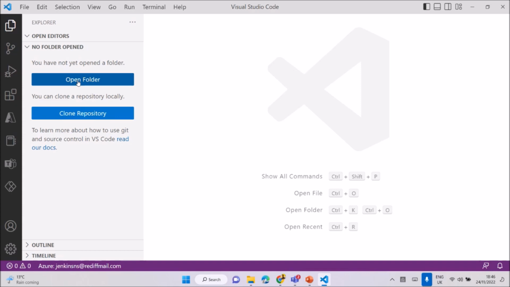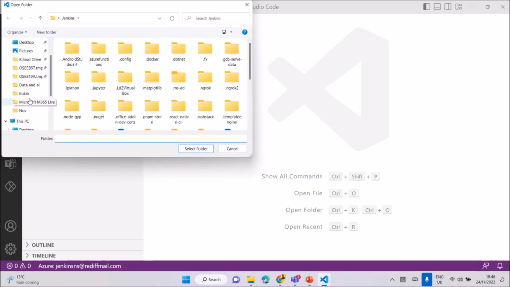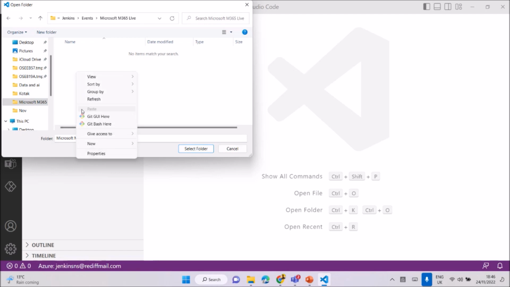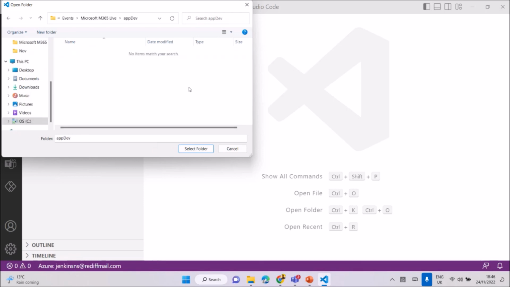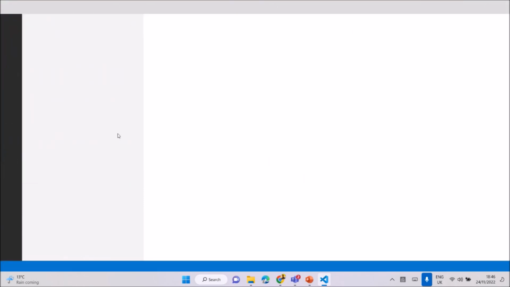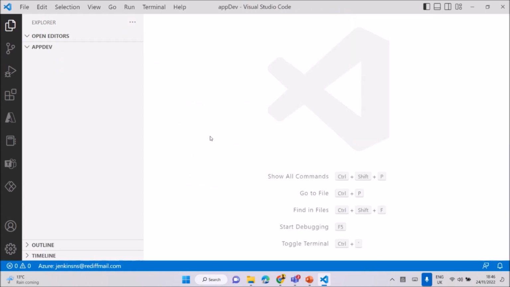Just like creating one folder. Let's say, for example, I can create one new folder here. Just a folder, select the folder. I can go to this folder. Nothing I created, just created one folder. That's it. Just to show how easy and fast it is to develop an application, I'm going to show you.